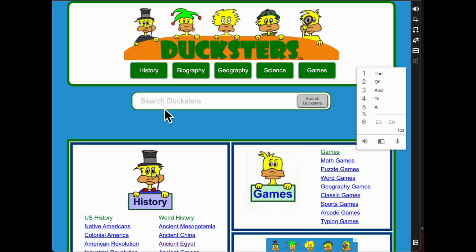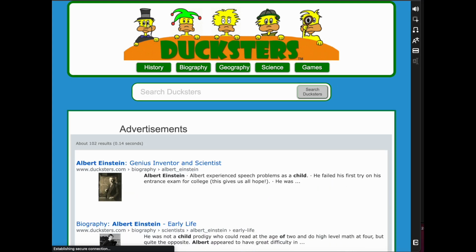Okay, so we're going to start typing in, and this is now the Snap and Read toolbar over here on the side. The nice thing is our CoWriter prediction travels with us. It's not just in one document, it's throughout the browser, and that's really powerful for when you are still writing your essay on Albert Einstein. You get over to a website and you just remember that his name is Al. Well, it remembers that we were talking about the topic of Albert Einstein. You can hit the number 2 and then search.